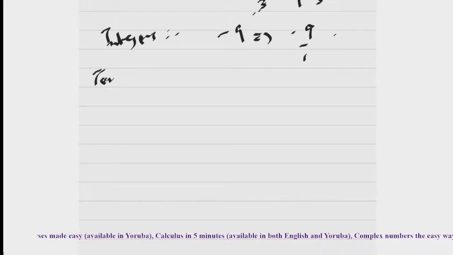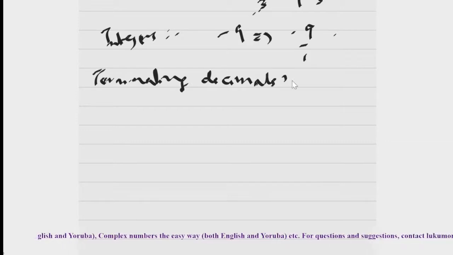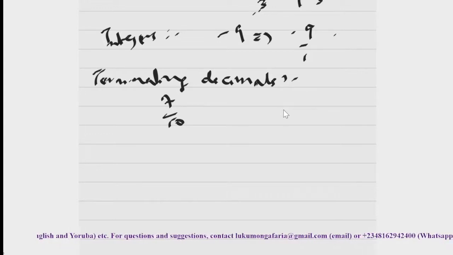Another form you can have is the terminating decimal. You can have it in the form of a decimal, but that decimal is what we call a terminating decimal. What are terminating decimals? For example, when you have 7 divided by 10, 7 divided by 10 is a fraction. Indeed, it's a rational number. So you will see that this will give you a decimal.